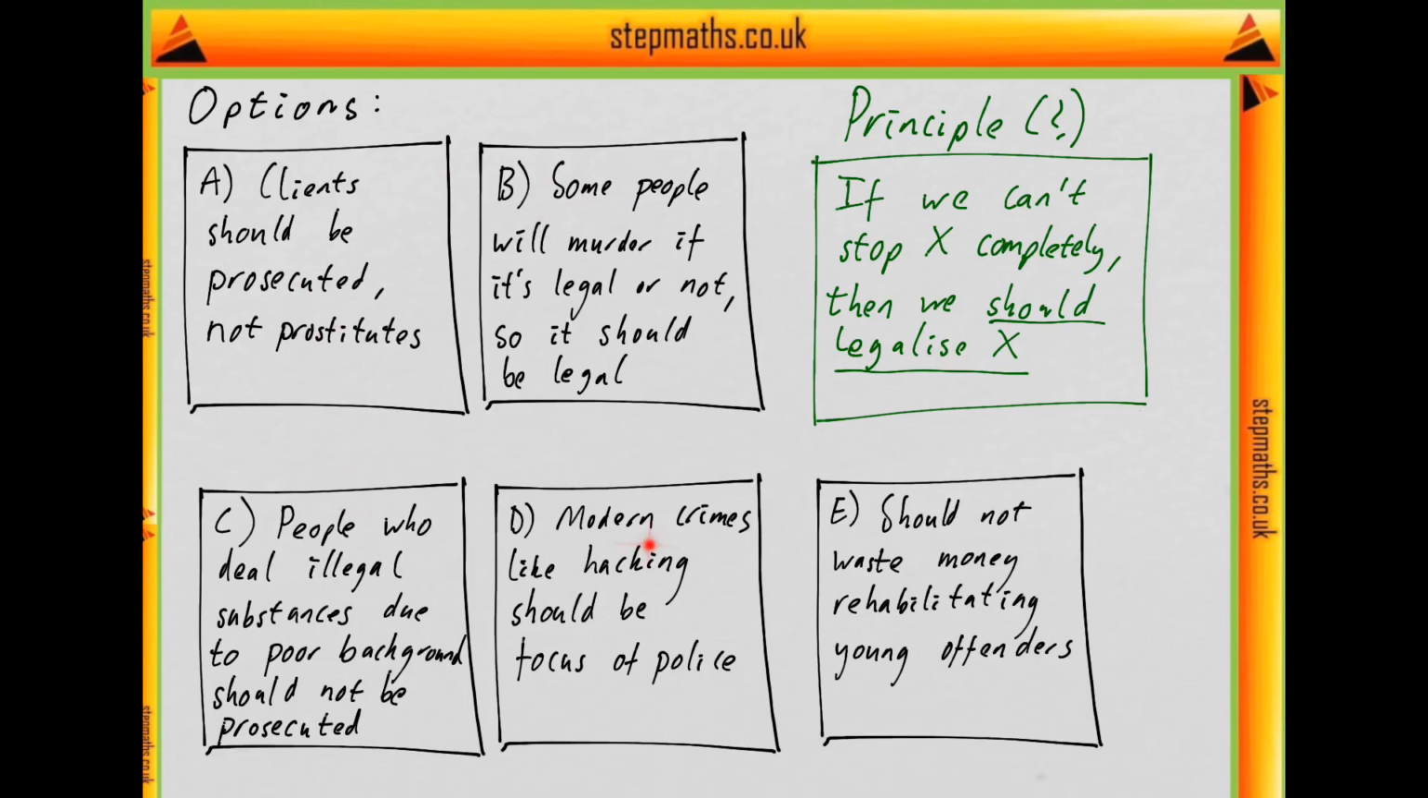Okay, so here are my 5 options, and here's what we think might be the principle behind the argument. If we can't stop something completely, then we should legalise it. And remember that I've underlined this last bit because we said whatever the principle is, it should definitely be about what should be legal. So we're looking for one of the options to be talking about what should be legal. And the only one that explicitly is B. It says some people will murder if it's illegal or not, and therefore it shouldn't be illegal.